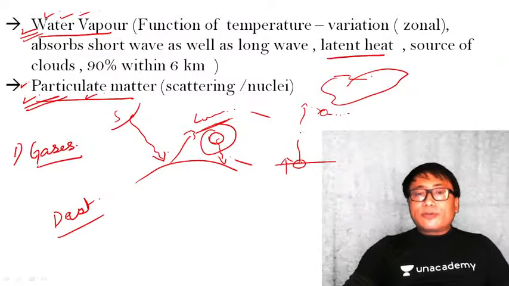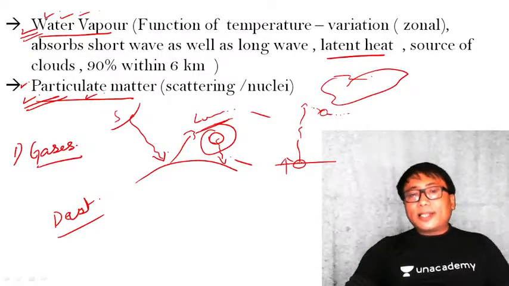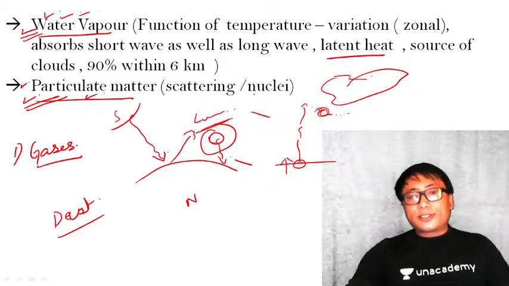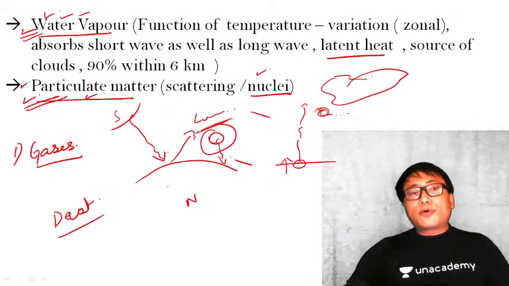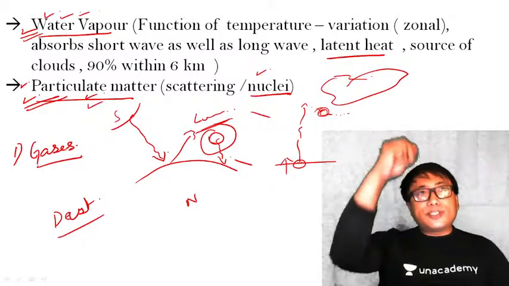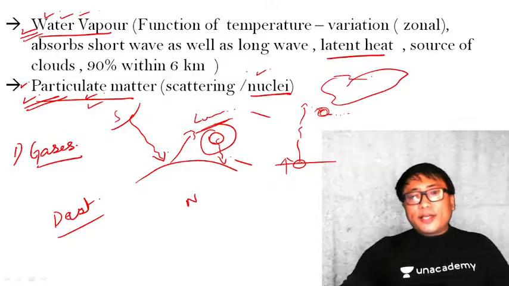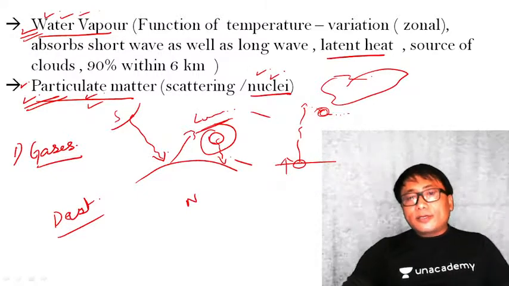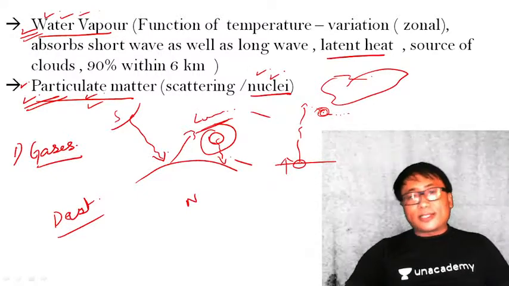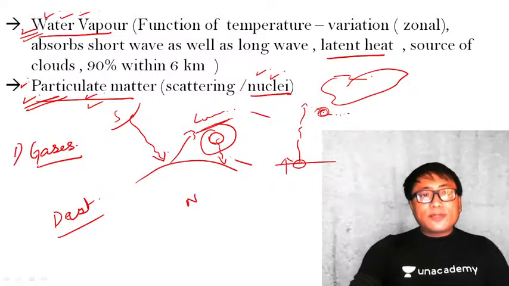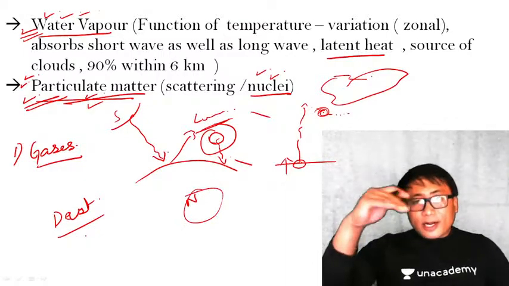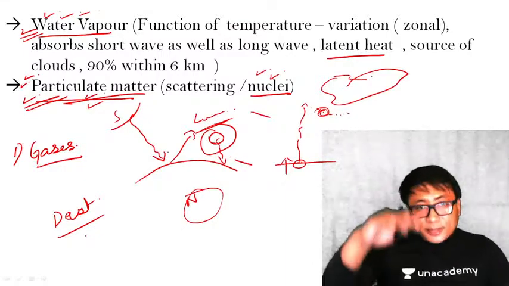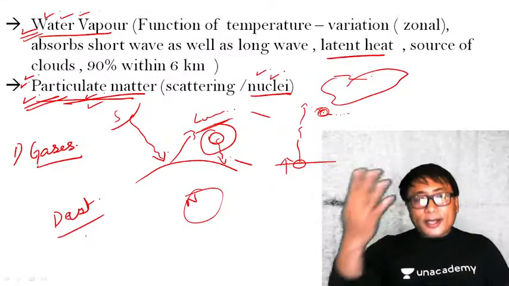Now, in order for the water vapor to condense into a water droplet, it needs a nuclei. This nuclei is provided by the particulate matter which is there in the atmosphere. If there is no nuclei, then the water vapor will not be able to condense. Therefore, the function of this particulate matter is providing a nucleus for the cloud formation. And for precipitation or rainfall, you require a cloud formation.